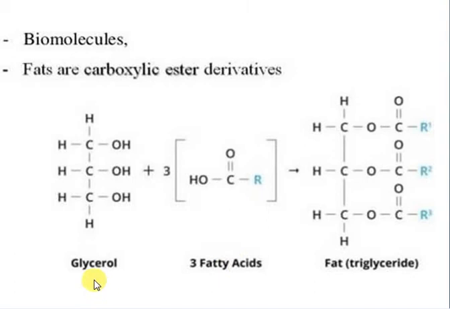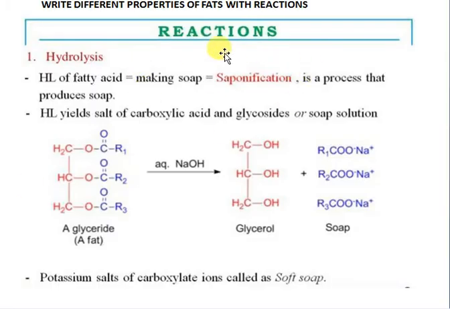Glycerol has three positions, so three fatty acids are attached. You know that when acid and alcohol react, they form an ester, right? Next, the different chemical properties.